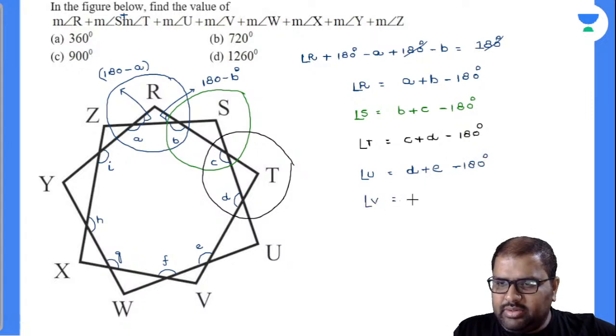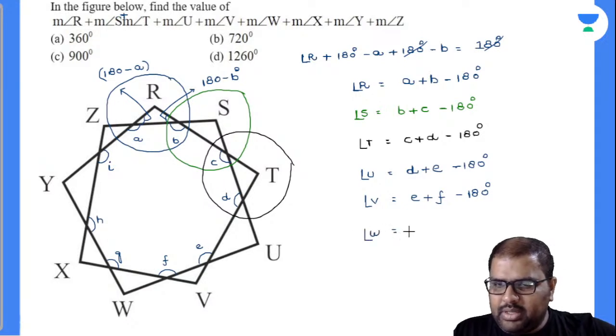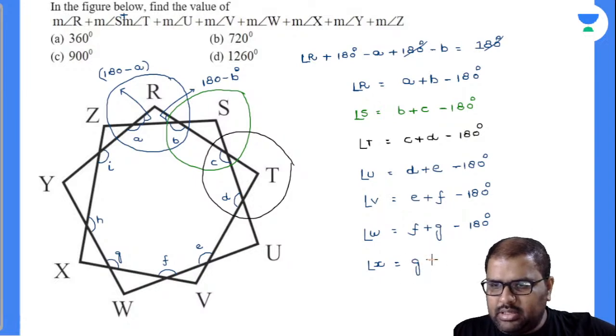Angle V is equal to E plus F minus 180 degrees. Angle W is equal to F plus G minus 180 degrees. Angle X is equal to G plus H minus 180 degrees.